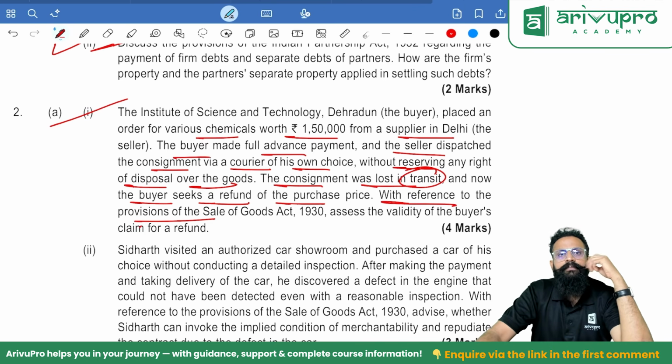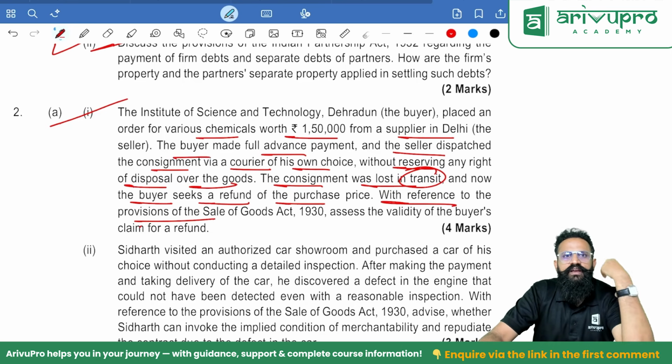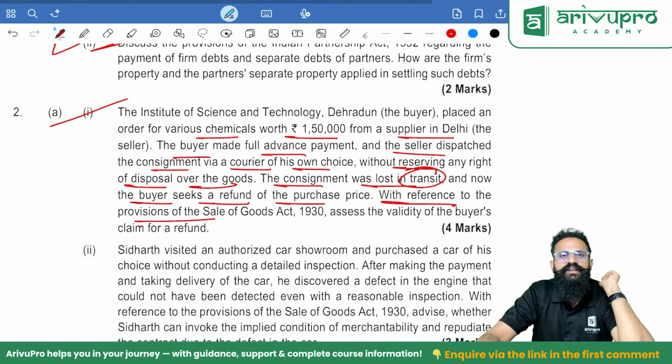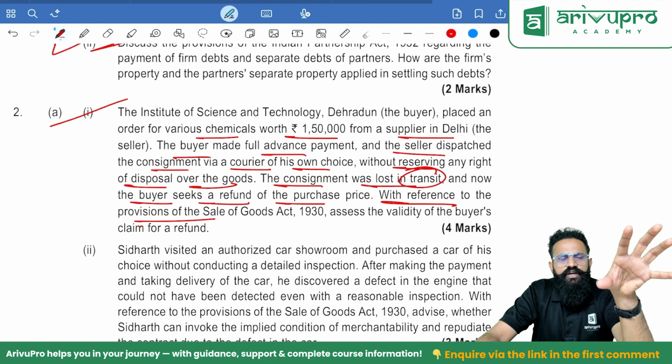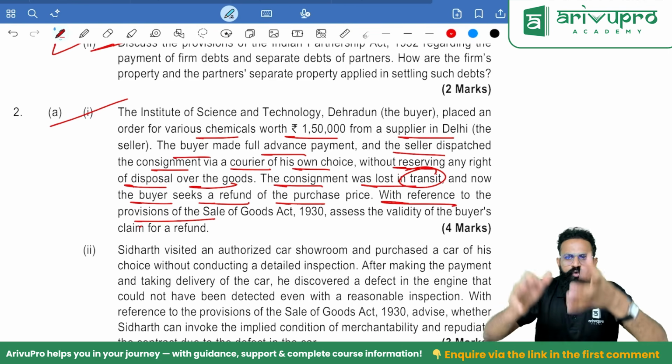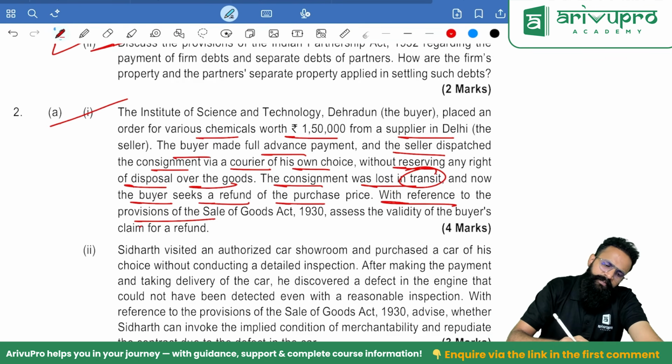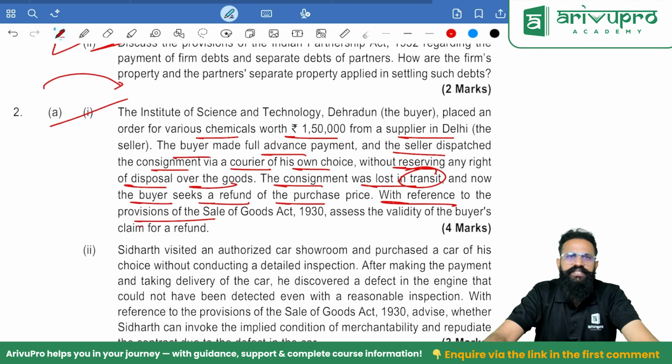When does the ownership pass? People, remember, when does the ownership pass? Whenever the goods are given to a courier, to a carrier, and if the goods are ascertained and unconditionally appropriated, and there is no right of disposal reserved. So whether that carrier or courier is appointed by the seller or not, if the goods are given to him, then the goods are considered as if unconditionally appropriated. So the ownership passes, people, the moment it is given to that person.